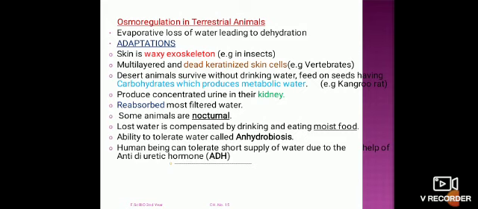Similarly, we have studied the organisms present in the terrestrial environment, what changes they feel or what changes they adopted behaviorally and metabolically. In this way, they survive and maintain the water and solute concentration.